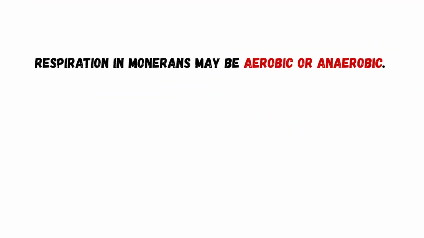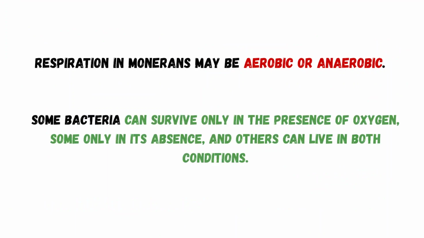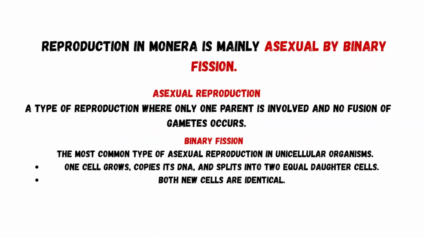Respiration in Monerans may be aerobic or anaerobic. Like some bacteria can survive only in the presence of oxygen, some only in the absence, and others can live in both conditions. Another important characteristic of Monera is reproduction. Reproduction in Monera is mainly asexual by binary fission.